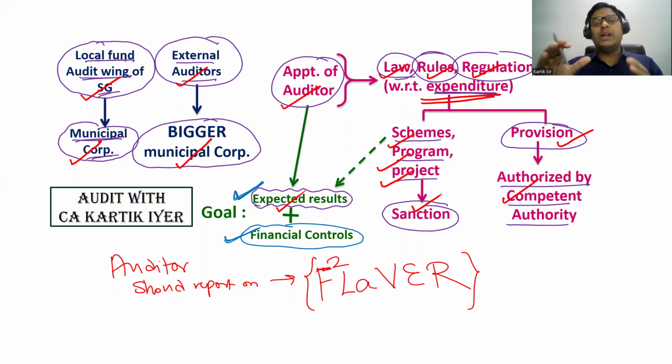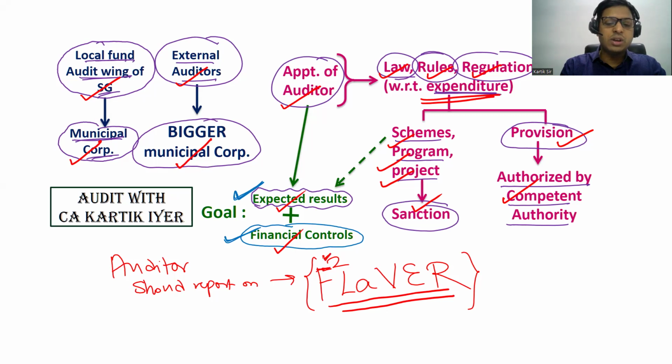That is one part of it. But जितना अपने बजट में कॉस्ट रखा था वो कॉस्ट के अंदर होना चाहिए. That is called financial control. So the expected results should be achieved keeping the financial control in mind. That is the main part here. Okay. Last में the auditor should report on something which I have called here as flavor. Flavor में क्या आएगा यहाँ पे? Financial statement का presentation. That is 1F.